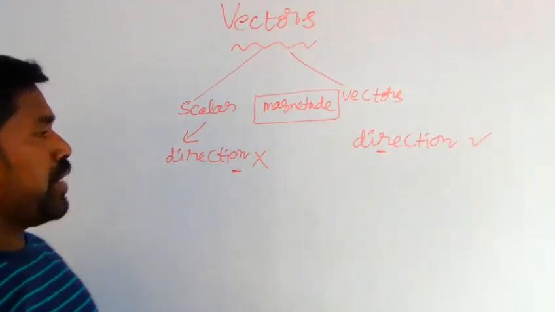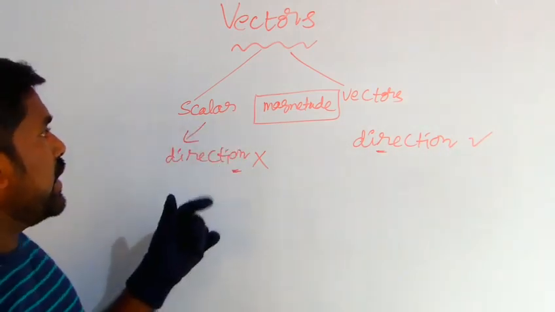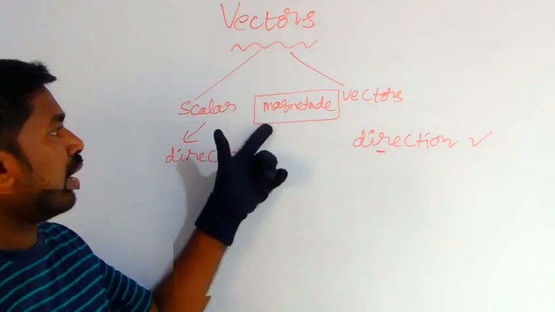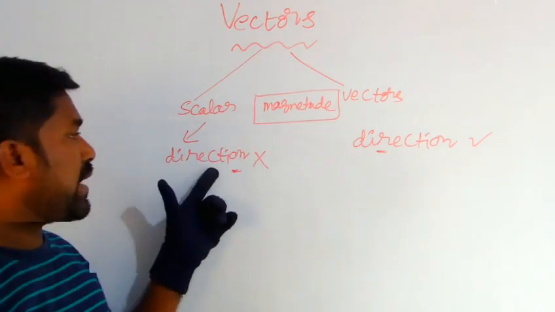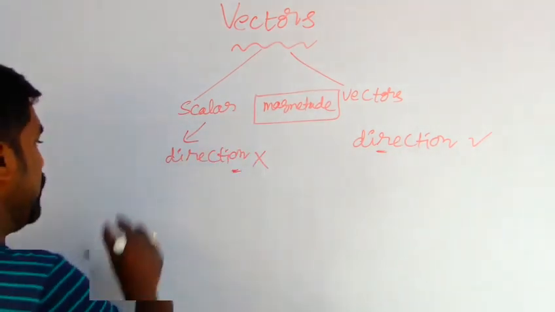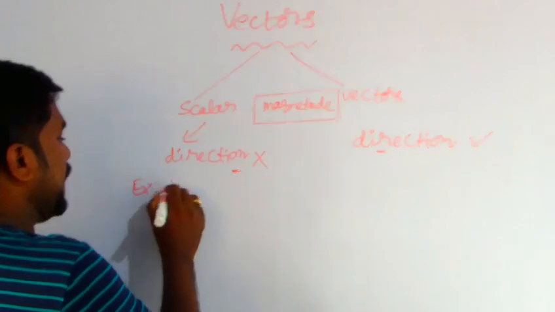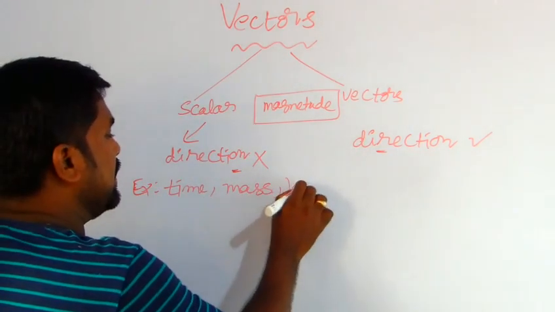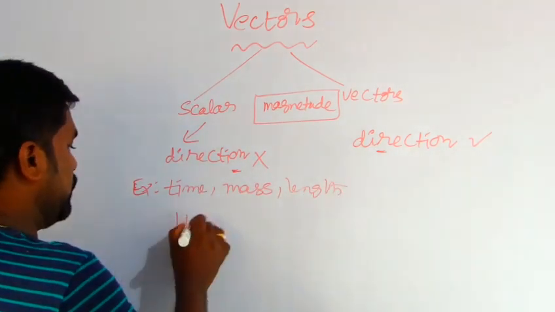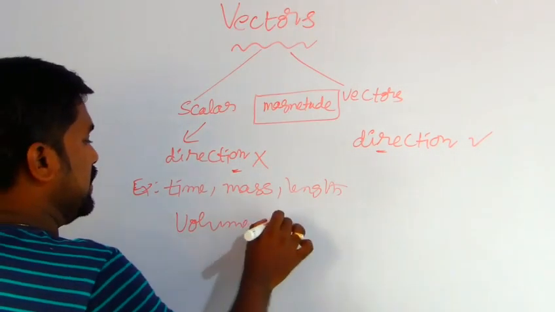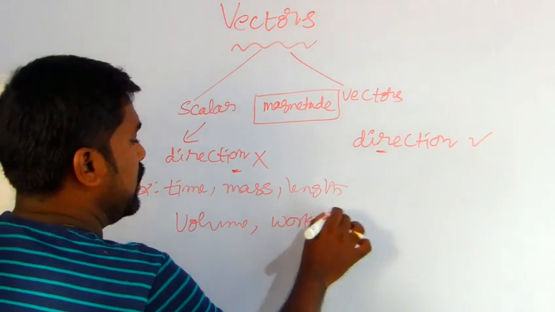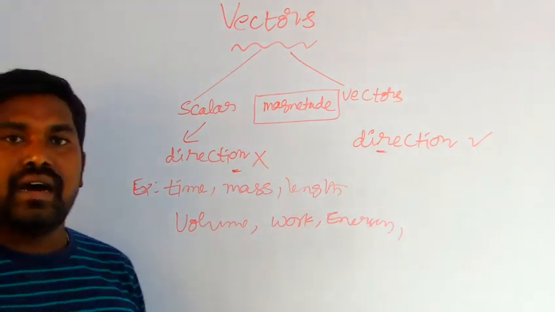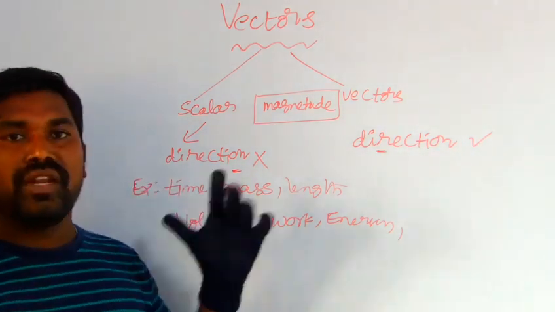A physical quantity which has only magnitude but doesn't have direction is called a scalar. Examples are time, mass, length, volume, work, energy. These physical quantities cannot have direction, only magnitude.